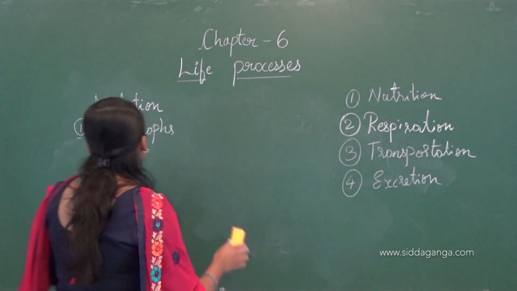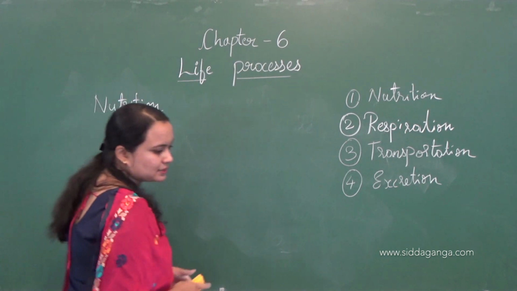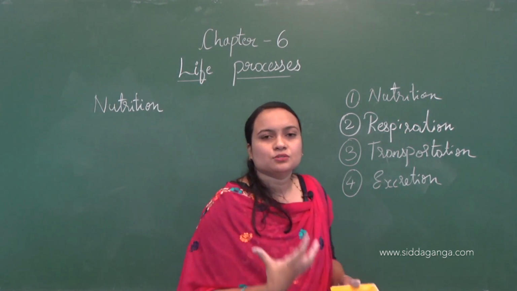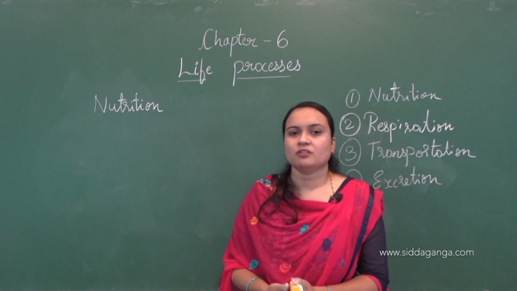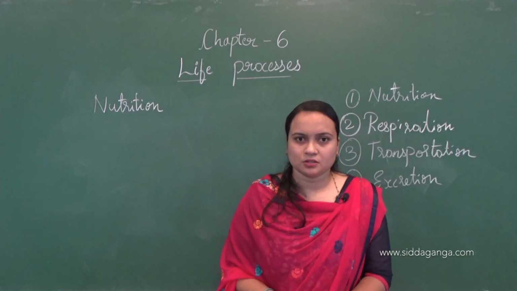So here there are two types of organisms, and based on these the nutrition process is also different, that is autotrophic nutrition and heterotrophic nutrition.